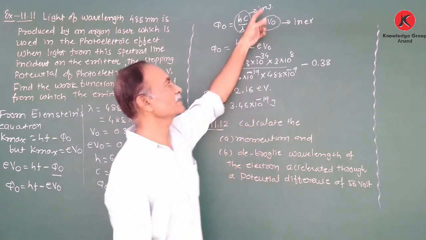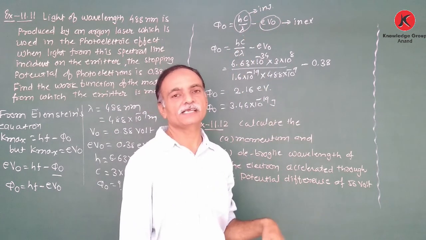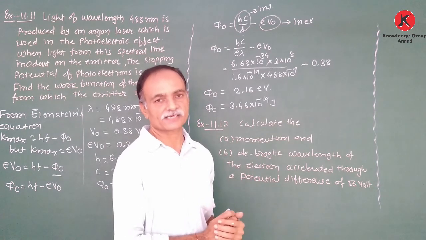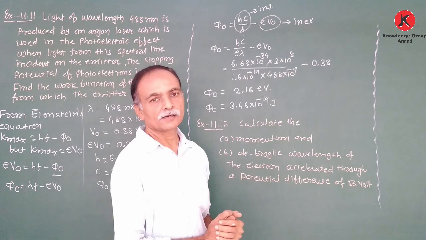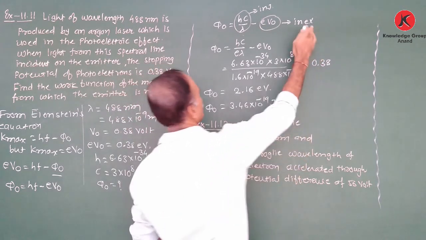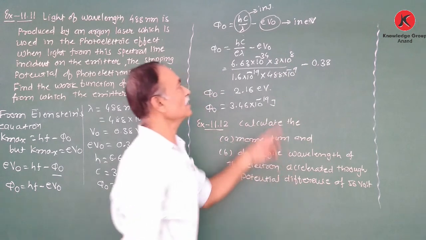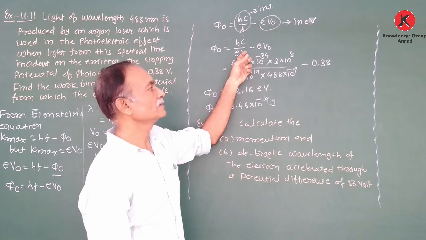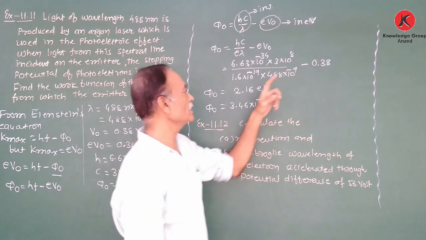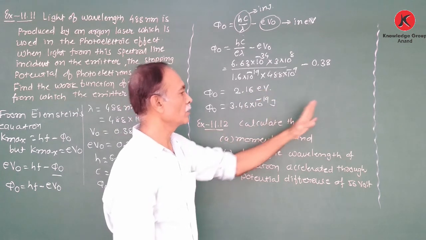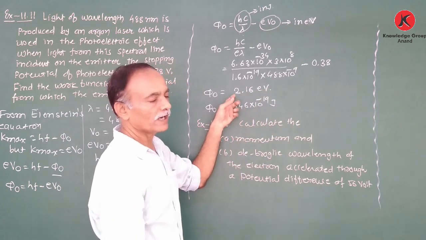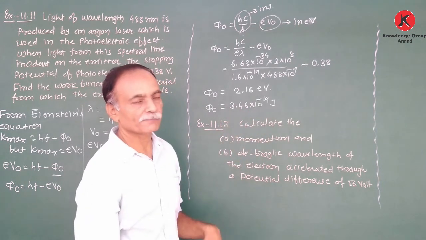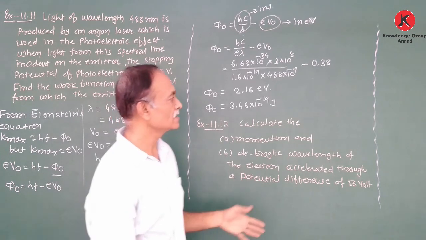Now, here the first term has the unit joule, the second term has the unit electron volt. So we are not directly subtracting these two quantities. Both quantities must be in the same unit. Therefore, the first term must be divided by e, so it converts into electron volt. So this is electron volt, that is electron volt. Therefore, the value of work function is 2.16 electron volt. And in joule, it is 3.46 into 10 to the power minus 19 joule.